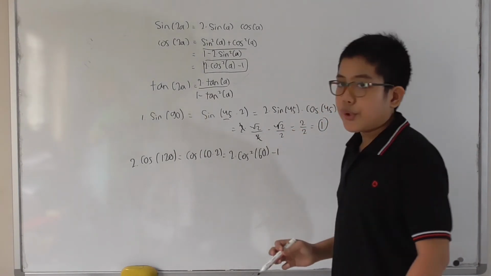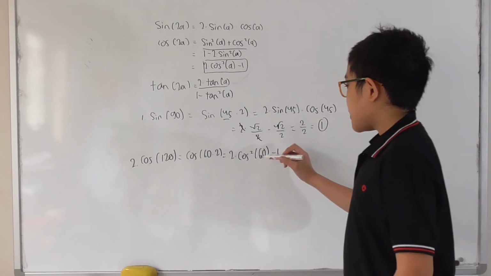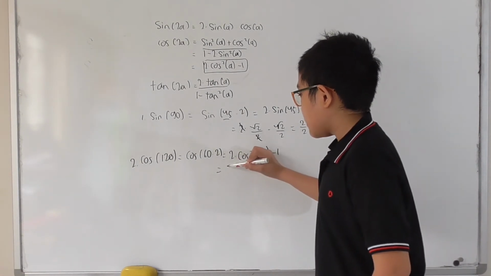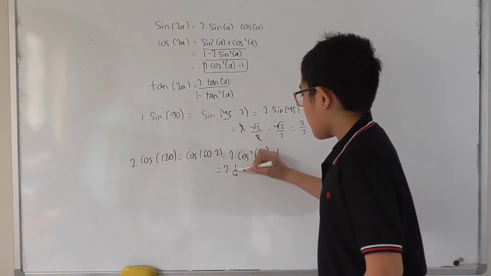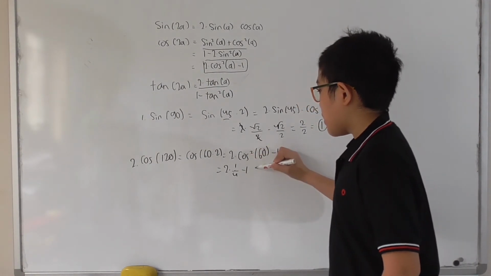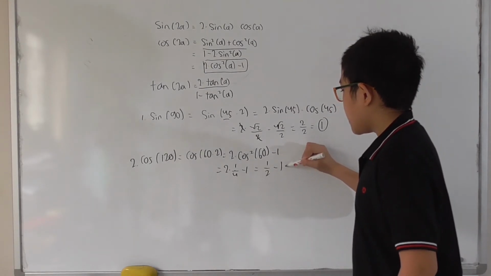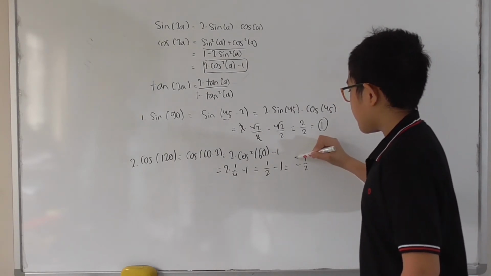So what's cosine squared of 60? Well, cosine of 60 is half. Half squared is 1/4. So it's going to be equal to 2 times 1/4 minus 1. 2 times 1/4 is going to be 2/4 or 1/2. And minus 1 would be negative half.